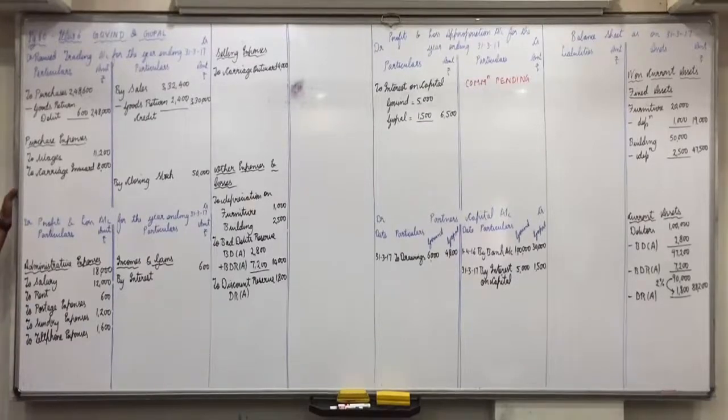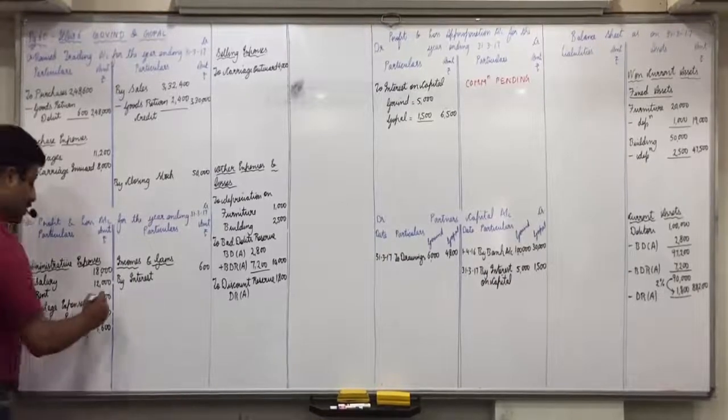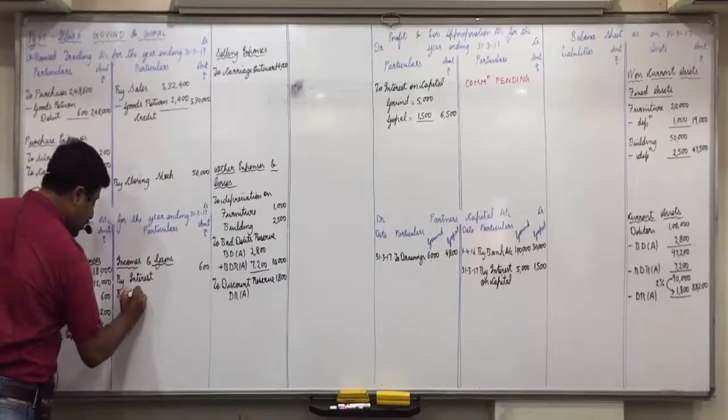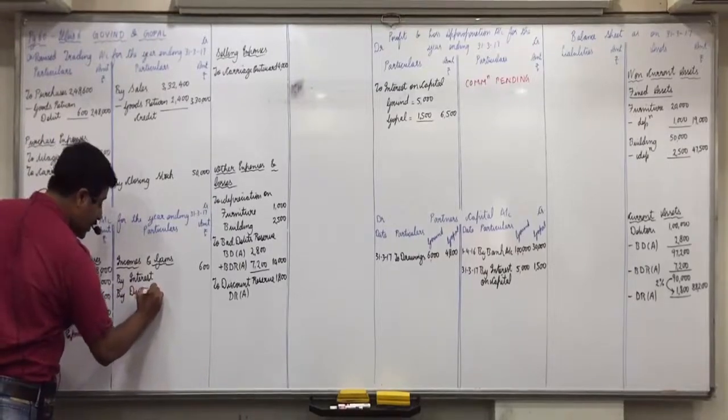In which expense? No, 800 comes under incomes and gains, credit side. Discount received. This inexperienced accountant has done it right only. Discount received will come again in incomes and gains, by discount received 800.